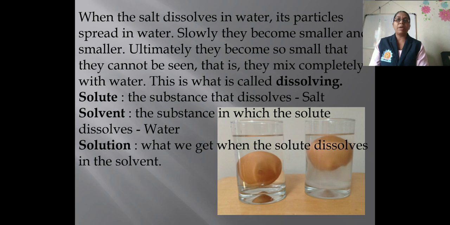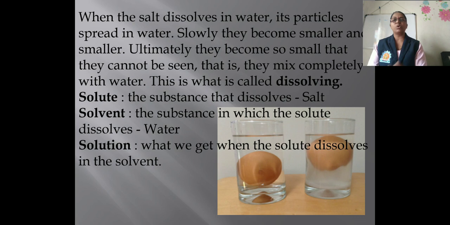So what happens when salt dissolves in water? The particles spread in the water. Slowly they become smaller and smaller, and ultimately they become so small that they cannot be seen. That means it mixes completely with water. This is what is called dissolving. That means salt water is formed.